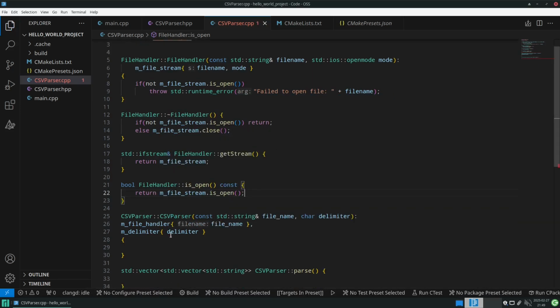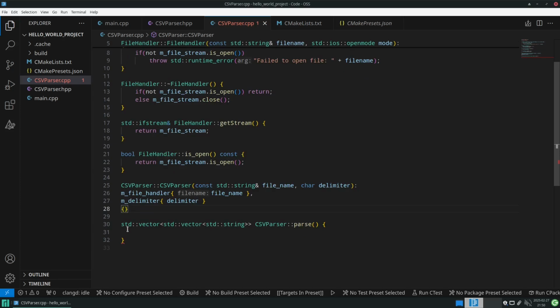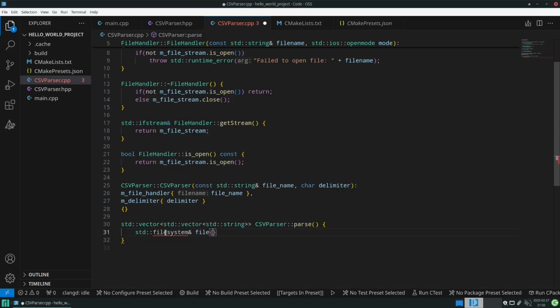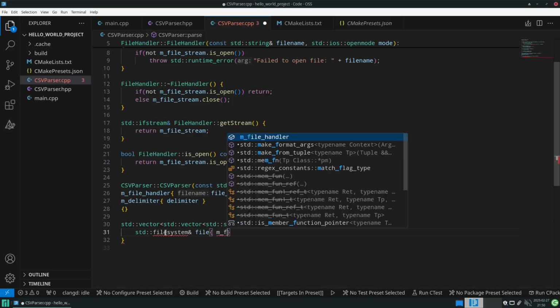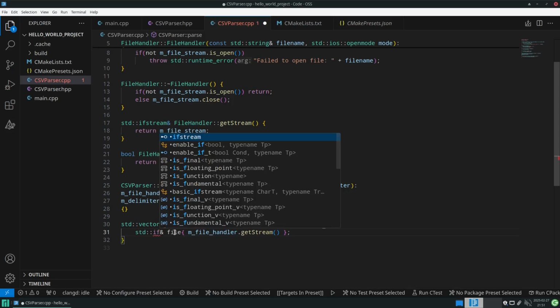Then we basically have covered the constructor here for our CSV parser. So that's everything we need to do here. So we can get right into the interesting part of the parser, which is the actual parsing. And let's create a reference to the file stream and call it file. And this is just the file handler. And here we want to get the stream, not file system, ifstream.